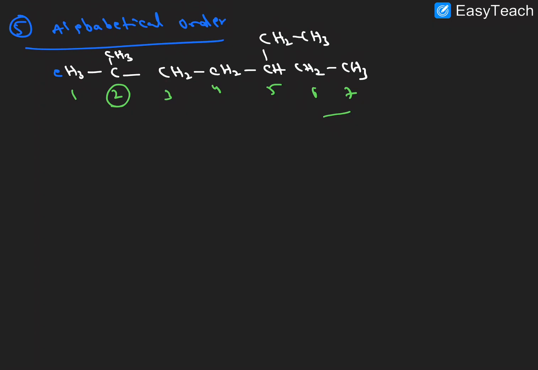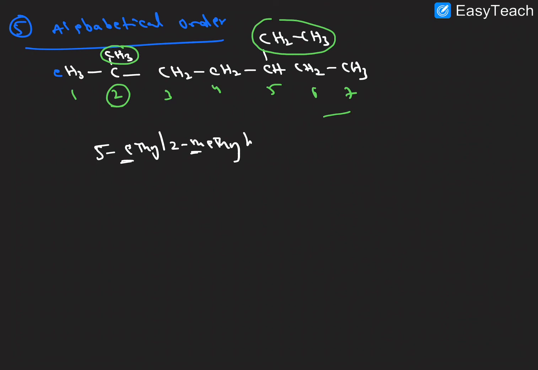And then next here the alphabetical order we want to follow. This is called ethyl group, already we discussed. This is ethyl group, this is methyl group. Which alphabet is first? We know that ethyl. So which position is there? Fifth position is nothing but ethyl here, and the second position is 2. And what is present here? The group is methyl, because M is there and E is there. Which alphabet is first? Obviously ethyl is first.